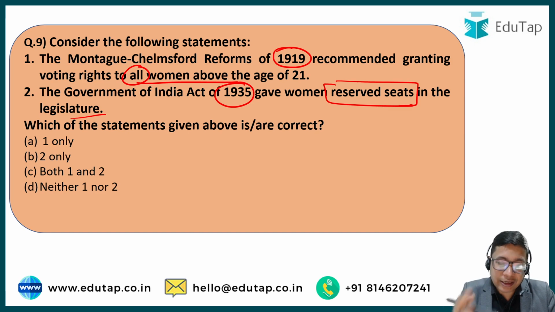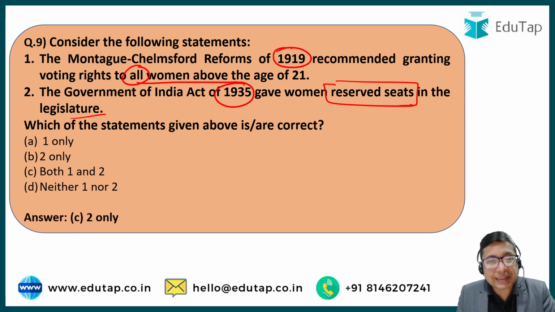Never in the history, till 1947, were we given universal franchise. There were certain restrictions, there were certain conditions which you had to fulfill to be eligible to vote. For example, you had to hold a certain amount of property, you had to have a certain educational qualification. Now, therefore, the correct answer for this question has to be option number B, because only the second statement is right here.